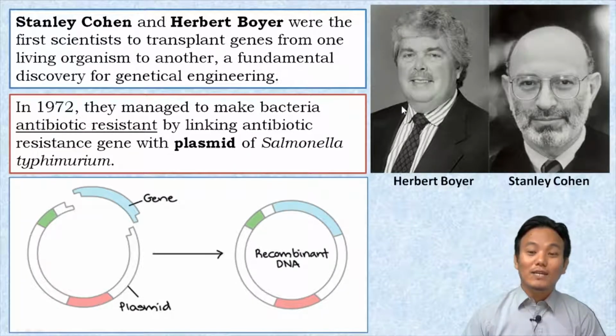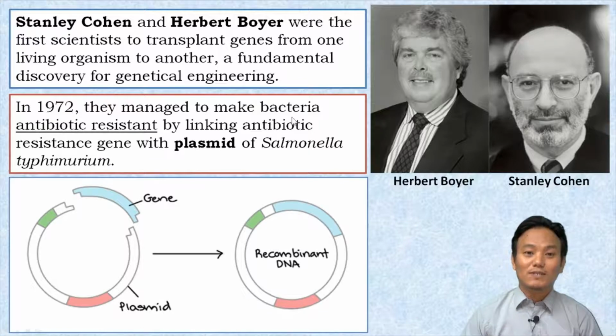Okay, so in 1972, these two scientists managed to make bacteria antibiotic resistant. How did they make a bacteria antibiotic resistant? They did it by linking antibiotic resistant genes with the plasmid of Salmonella typhimurium. We will try to understand more about plasmids later on.